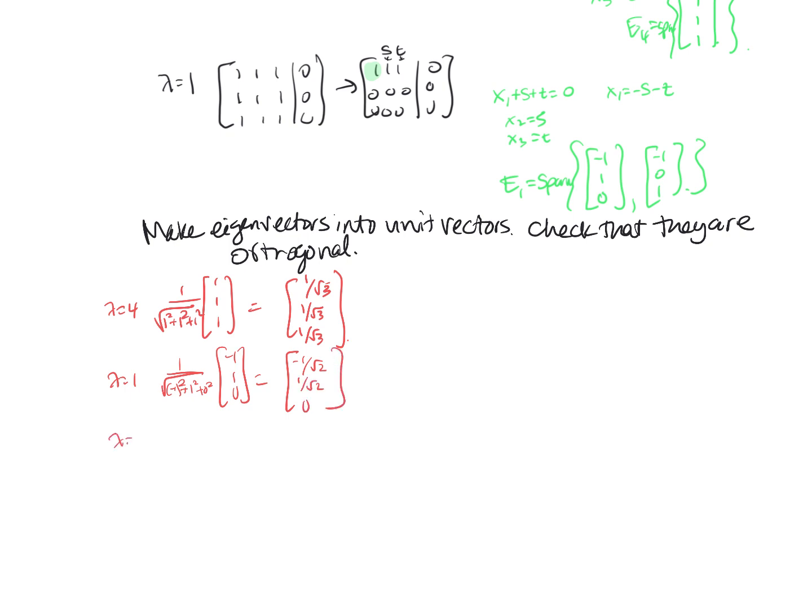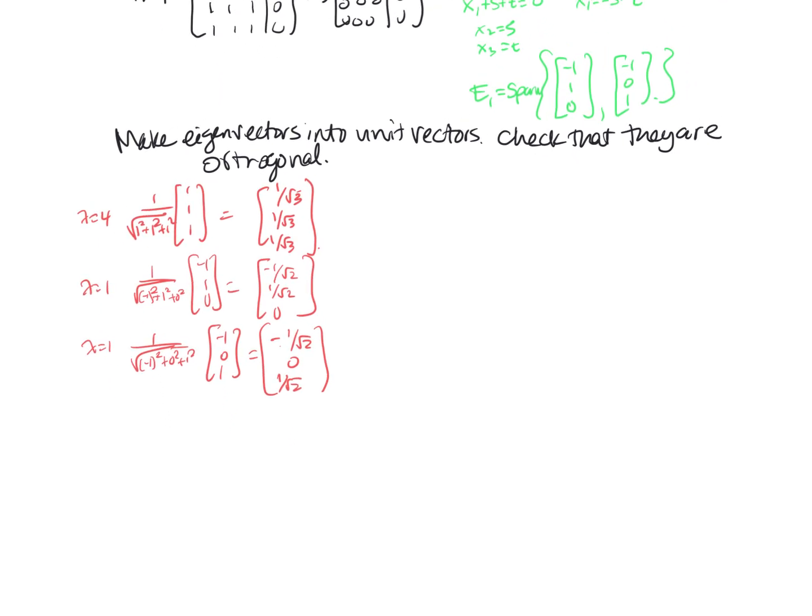And then for lambda equals 1, the other one, I'll have the square root of negative 1 squared plus 0 squared plus 1 squared, times negative 1, 0, 1. So that's going to give me negative 1 over root 2, 0, 1 over root 2. So now I've made them into unit vectors. All right, so I think we're ready to write it all down.